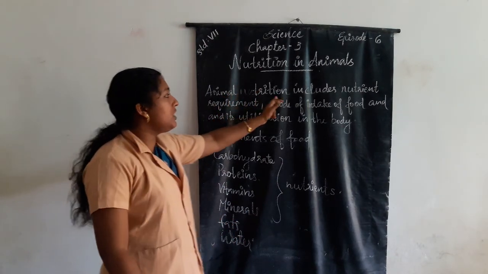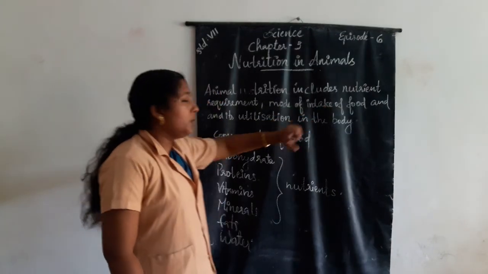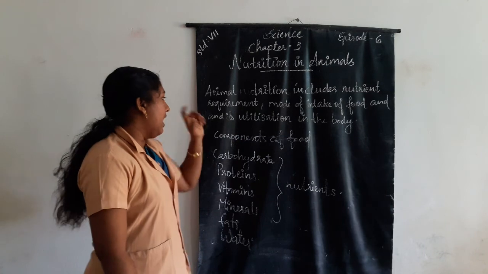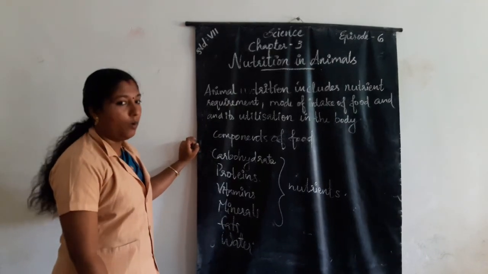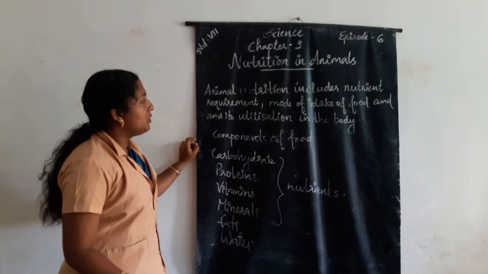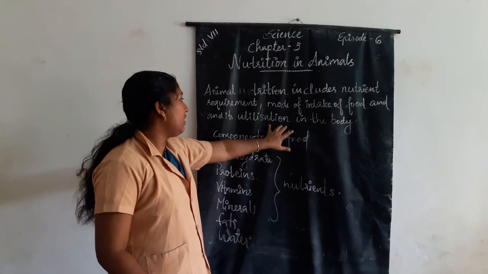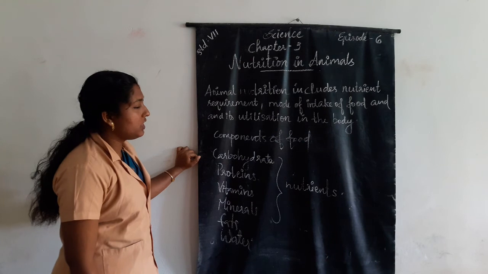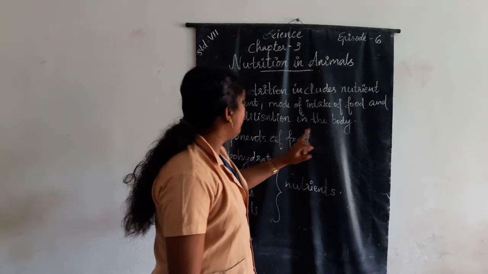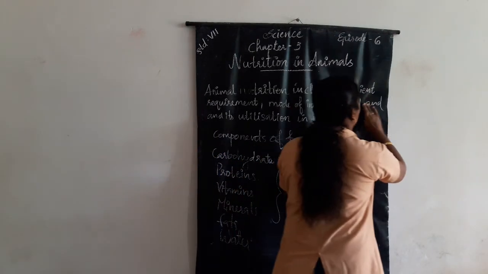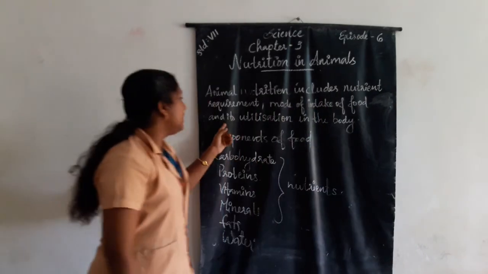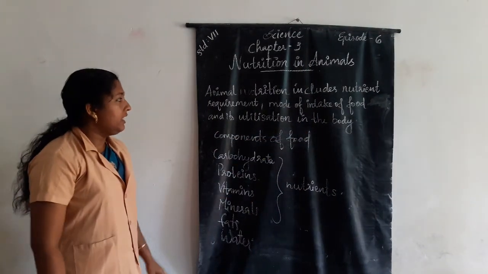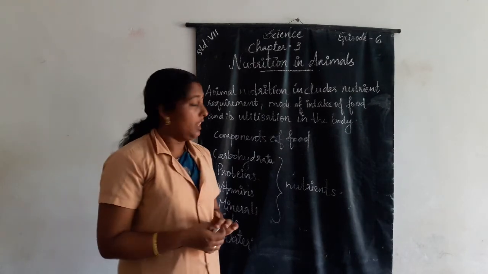Animal nutrition includes nutrient requirement, mode of intake of food and its utilization in the body.